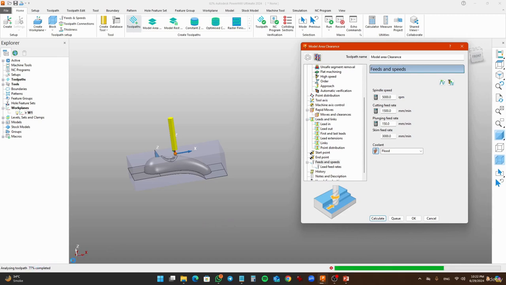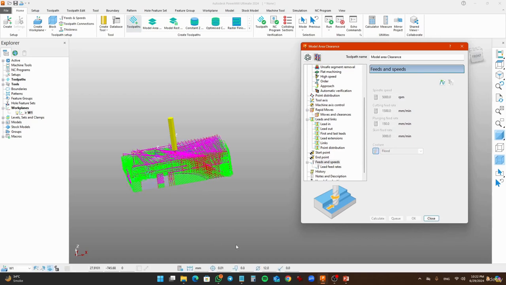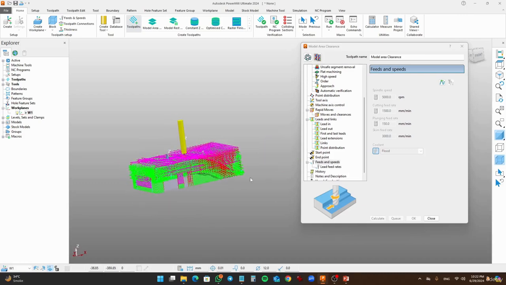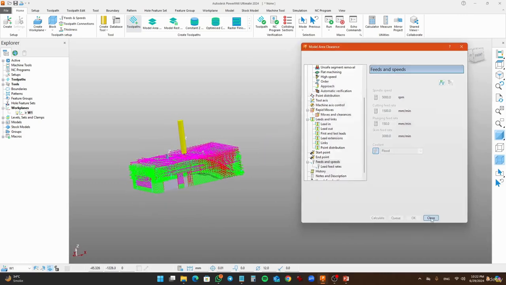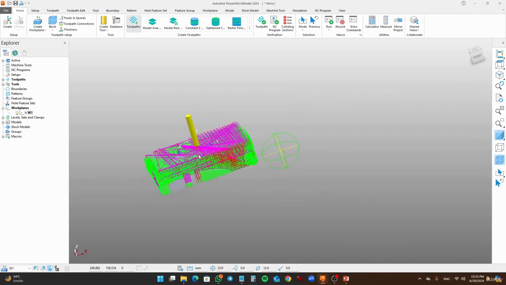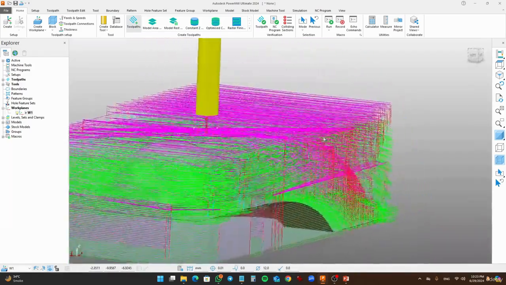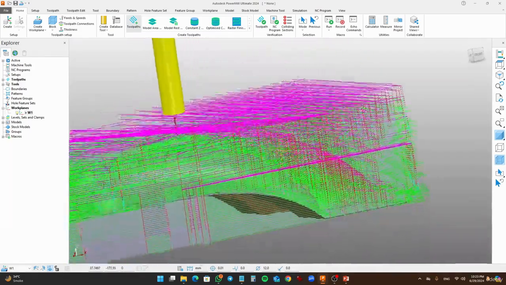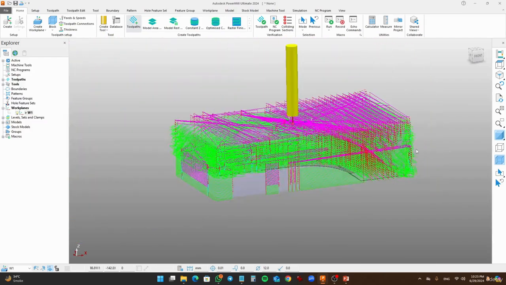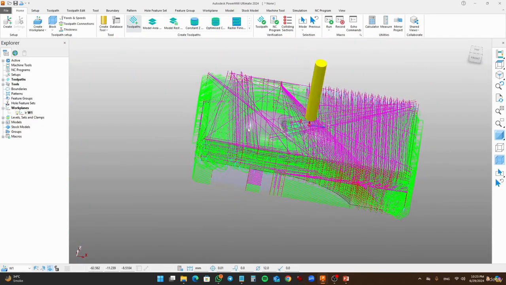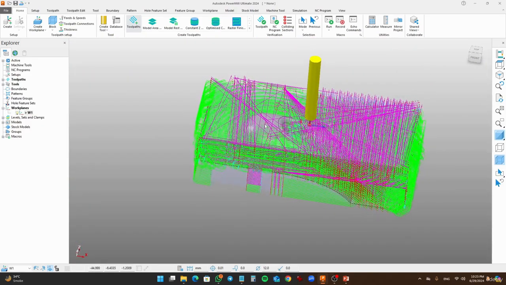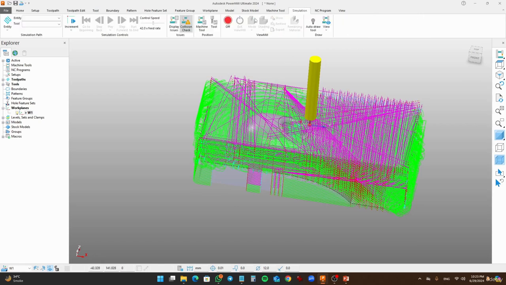It's analyzing the toolpath. And it's created. It's got it. Click on close. So this is what we call the vortex style model area clearance. It just moves all that material on the surface and creates a rough surface of that model according to its shape. Let's go to simulation.